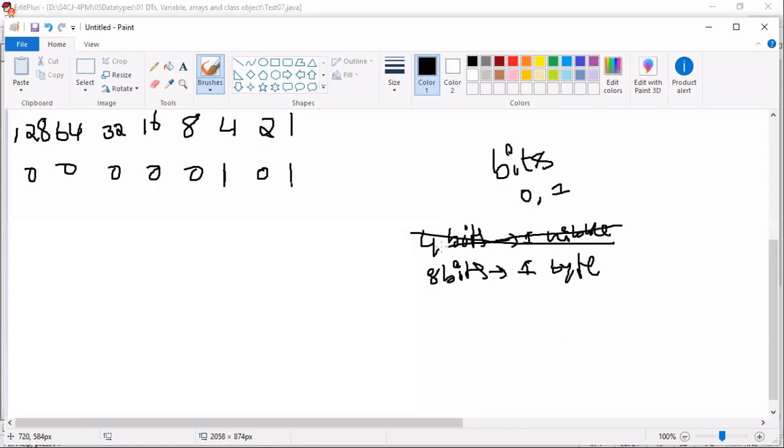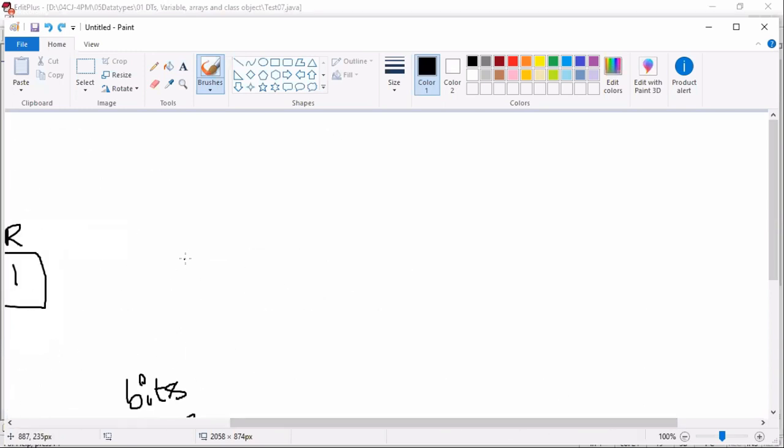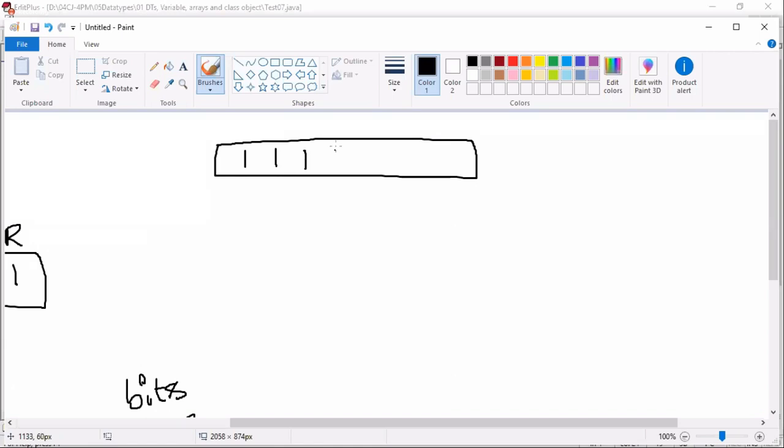Now, Java doesn't follow this 4 bits format. Java follows the 8 bits format. The minimum memory occupied to store a value is 1 byte, and how many bits? 8 bits. Observe here, by this division of 5, we got 101. 1 byte memory is nothing but you can consider it as 8 divisions: 1, 2, 3, 4, 5, 6, 7, 8. This is the left side and this is the right.